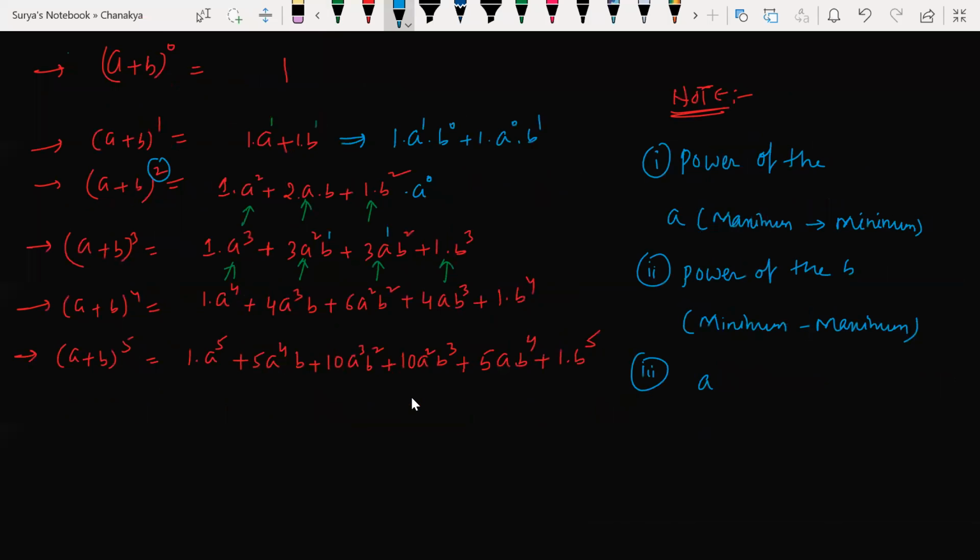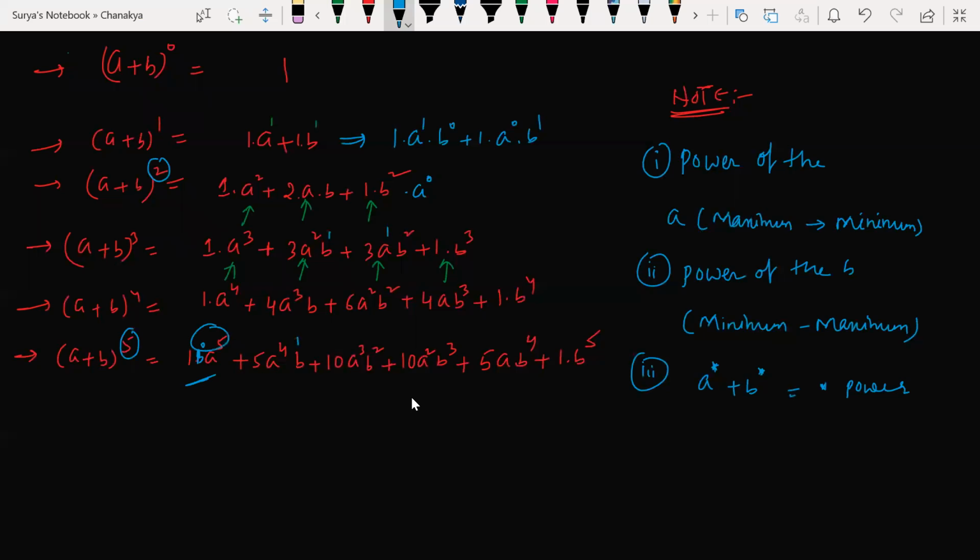See, power of the A plus power of the B is equal to the power of the expansion. Understood my point? Here have power 5, beta. Here b to the power of 0 will be there, right? B to the power of 0, even if you write it or don't write it, it doesn't make a difference here. So 0 plus 5, 5.